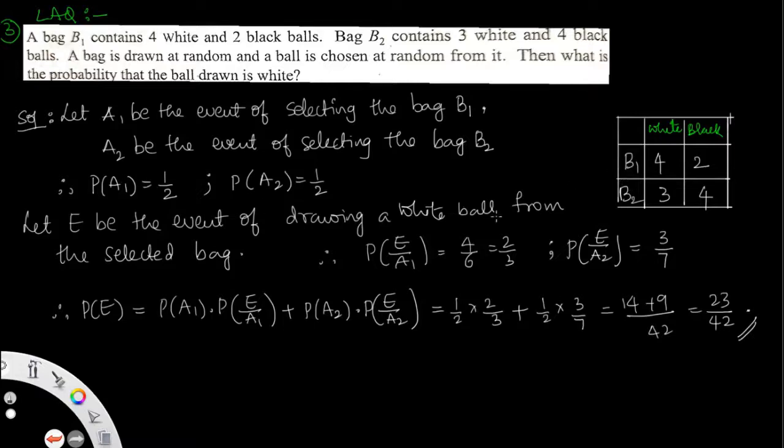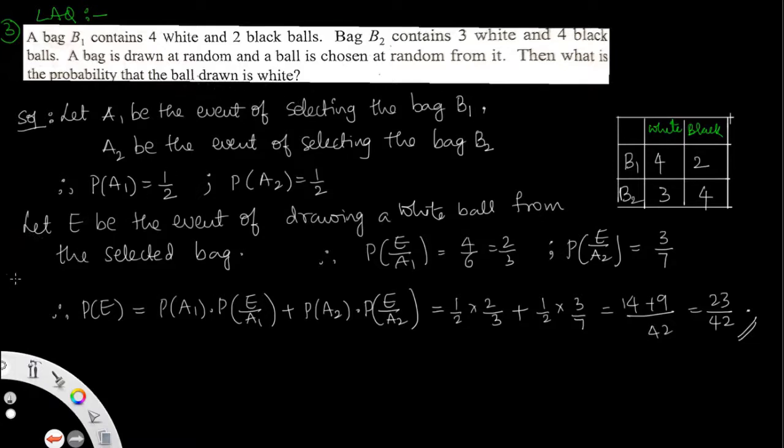So the probability of selecting the first bag is 1/2. Why? Because in total we have 2 bags. Selection of the first bag means how many choices? Only one choice, so the probability is 1/2. Similarly, selection of the bag B2 is also 1/2, since overall there are 2 bags. In the question, we have to find the probability that the ball is white.